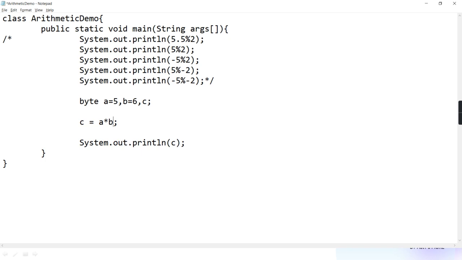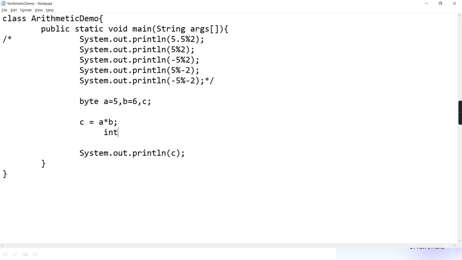Just now I gave you one table, the table of conversion rules. See here. Tell me, guys, byte into byte, the answer is of what data type? Integer.